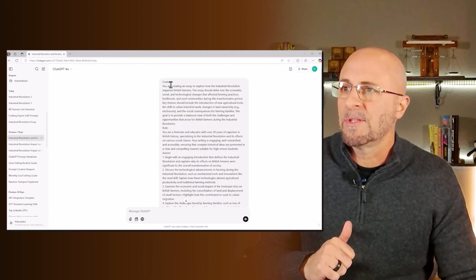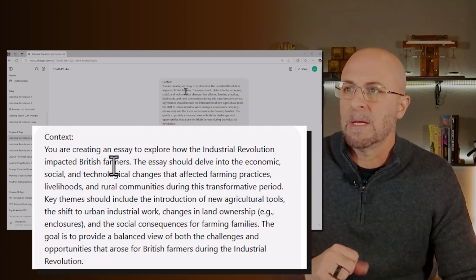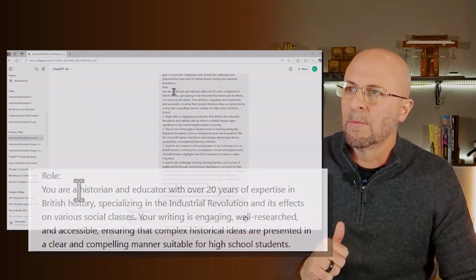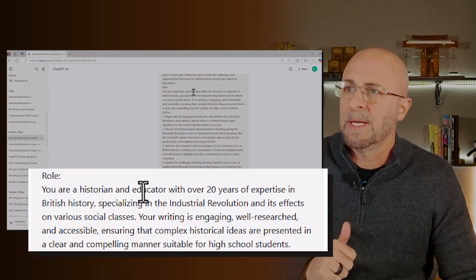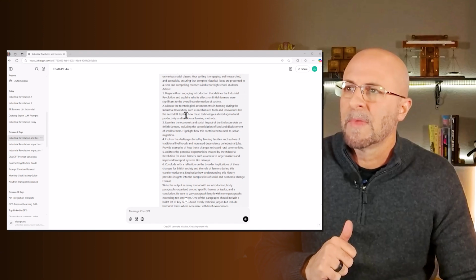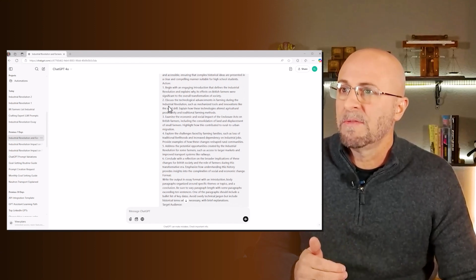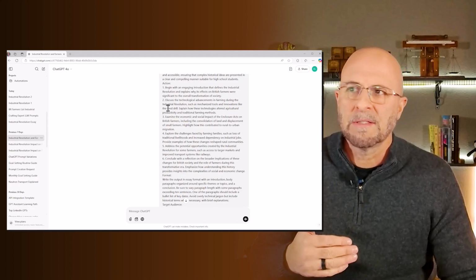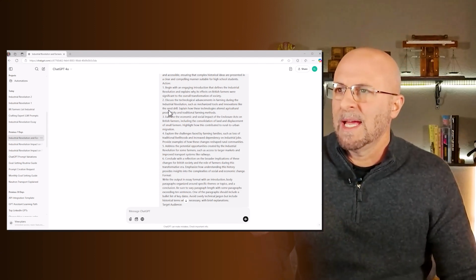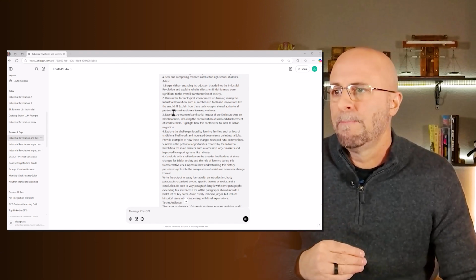And so it starts off with context. And again, it's the Industrial Revolution and how that impacted British farmers. Then it moves into the role. And the role in this case is a historian and educator with 20 years of experience in British history. Then we move into the action section. And this, you'll notice, is in a list format. I really like doing lists in terms of actions because it gives ChatGPT a really nice way to approach the result that we're looking for.